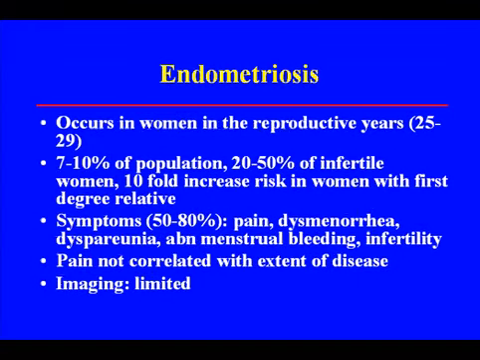Endometriosis occurs in women in the reproductive years, between 25 years and 29 years. 7 to 10% of the population has endometriosis, and it's the cause of 20 to 50% of infertility in women. Tenfold increased risk of women with first-degree relatives. And the most common symptoms are pain and dysmenorrhea, dyspareunia, abnormal menstrual bleeding, and infertility. Pain is not correlated with the extent of the disease, and imaging is very limited in these patients.